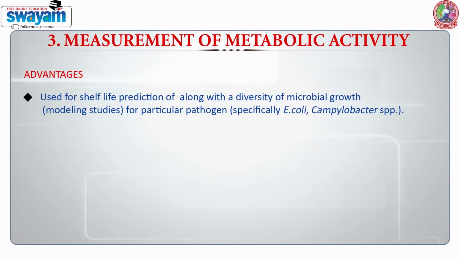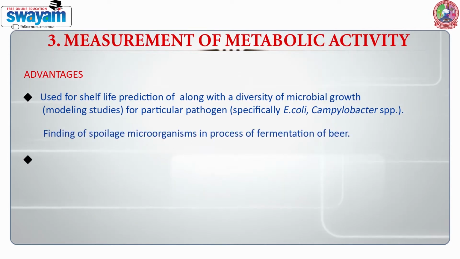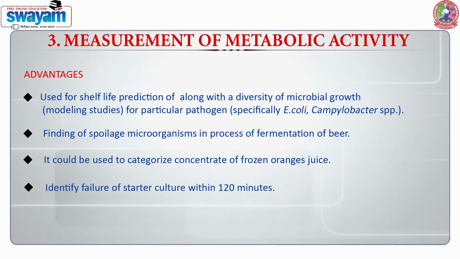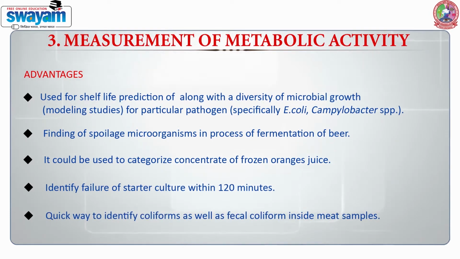Advantages: it is used for shelf life prediction along with a diversity of microbial growth, that is, modeling studies for particular pathogens, especially E. coli and Campylobacter species. It can find spoilage-causing microorganisms in the process of fermentation of beer. It could be used to categorize concentrate of frozen orange juice, and it can identify failure of starter culture within 120 minutes. Also, it can quickly identify coliform as well as fecal coliform inside meat samples.